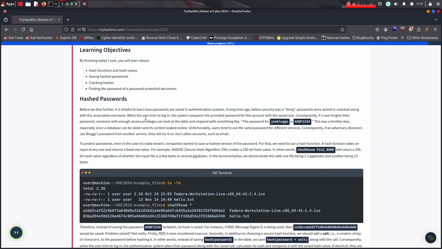Unfortunately, users tend to use the same passwords for different services. Consequently, when an adversary discovers Joe Blogs's password from another service, they'll try it on Joe's other accounts, such as email. Yeah, this was the case for example with RockYou. That's also where the RockYou wordlist comes from, so if you want to learn something more about this, check out Darknet Diaries' episode on RockYou.